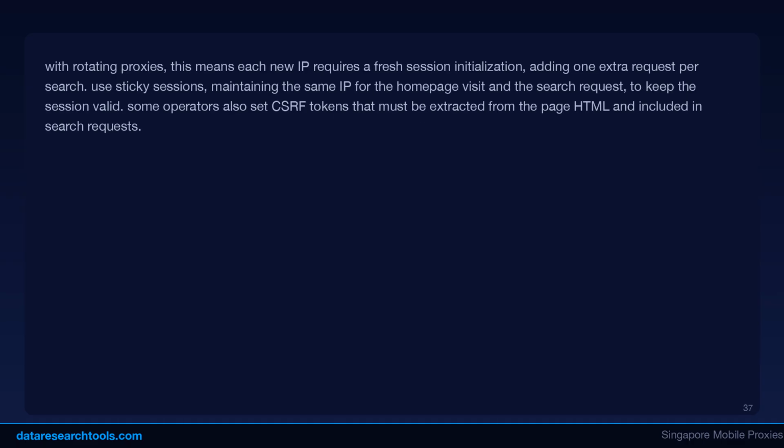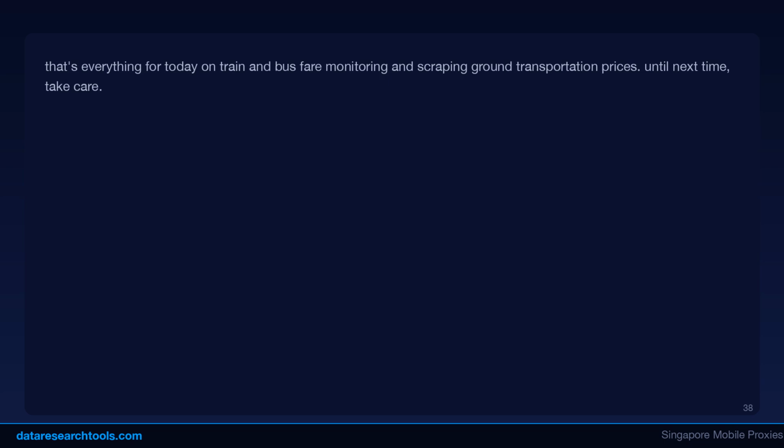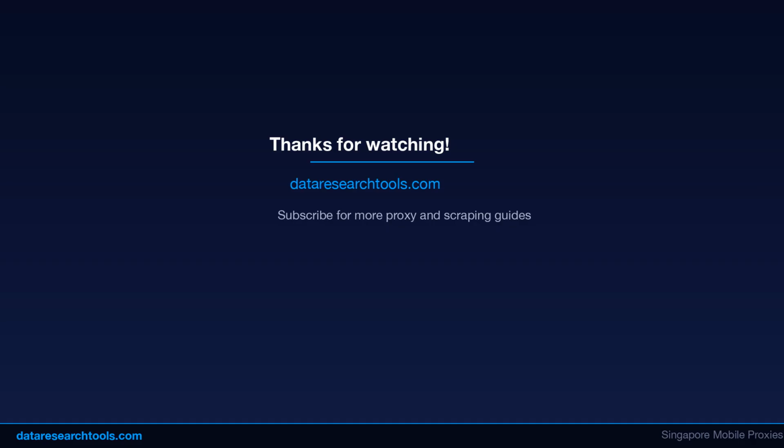How do you handle operators that require cookies or session tokens to show prices? Many ground transport sites require an active session set via cookies during the initial page load before the search API will return results. Your scraper needs to visit the homepage or search page first, collect the session cookies, and include them in subsequent API requests. With rotating proxies, this means each new IP requires a fresh session initialization, adding 1 extra request per search. Use sticky sessions, maintaining the same IP for the homepage visit and the search request, to keep the session valid. Some operators also set CSRF tokens that must be extracted from the page HTML and included in search requests.